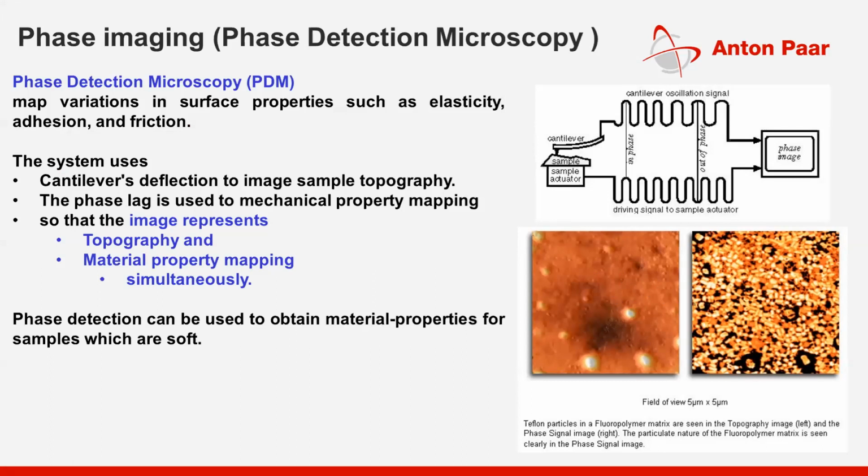Your tip is in contact with the surface and you are scanning, and when the tip moves up and down, that data is collected and represented in this left-hand image. But it doesn't give any information about whether your surface has a different material.